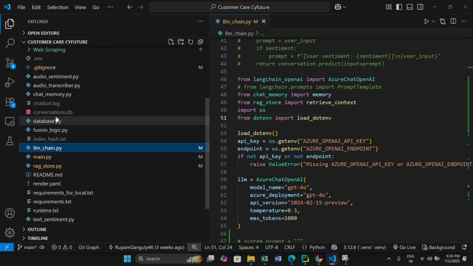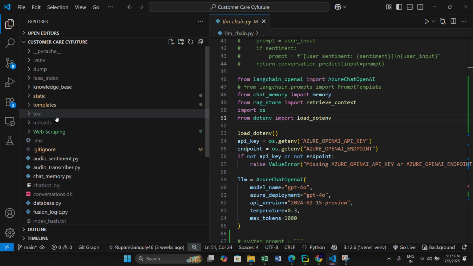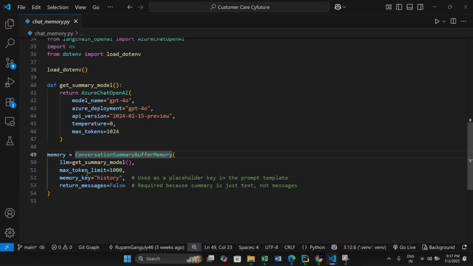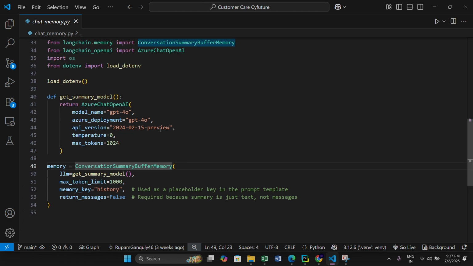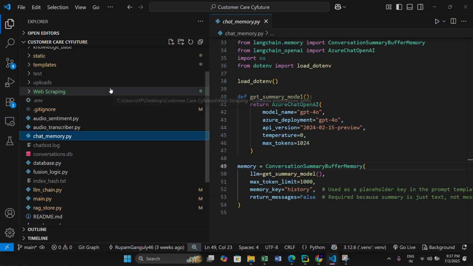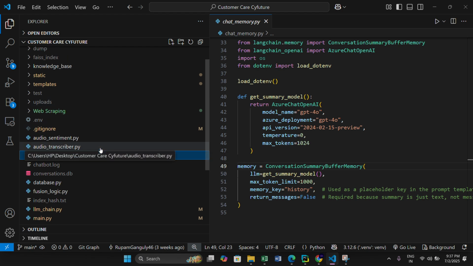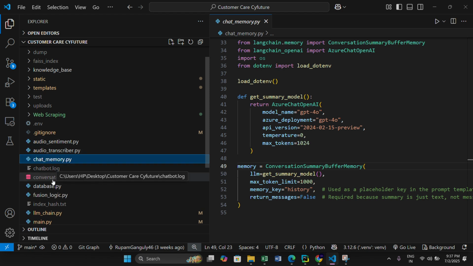And for the LLM, I have a separate file called chat memory, which just takes care of the memory, a conversation summary buffer, which is used for generating a summary of all the previous chat history, as well as retaining the recent messages as they are to pass to the prompt. So we do not just forget everything; our model should not forget what the context was during a conversation, right?